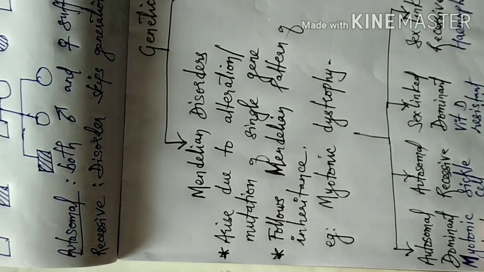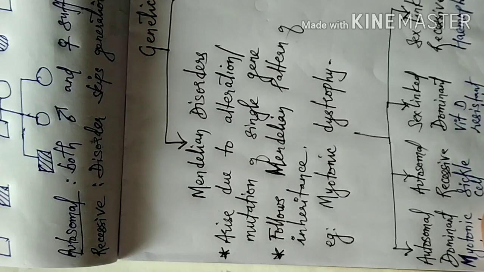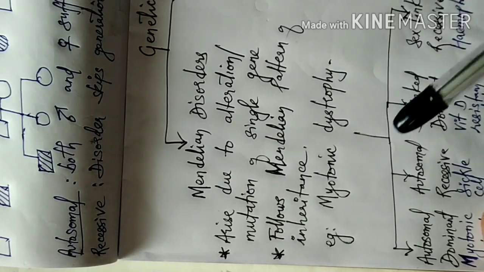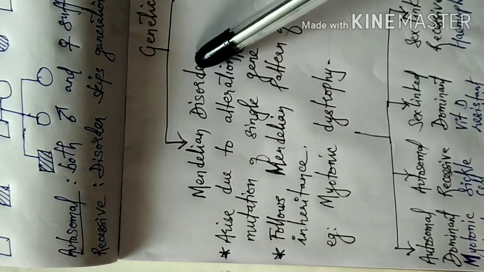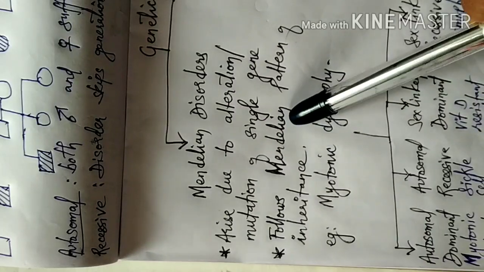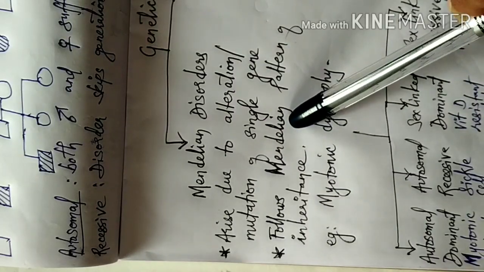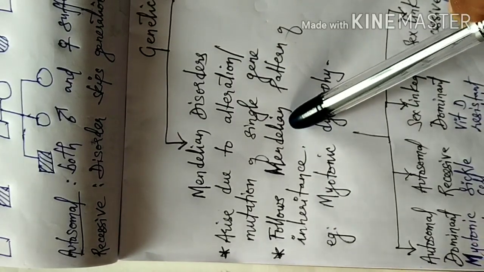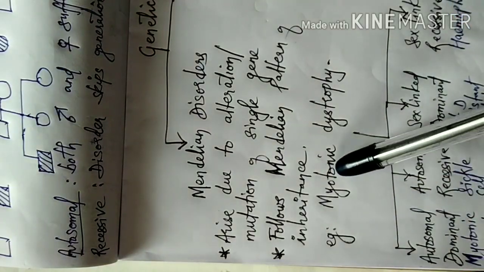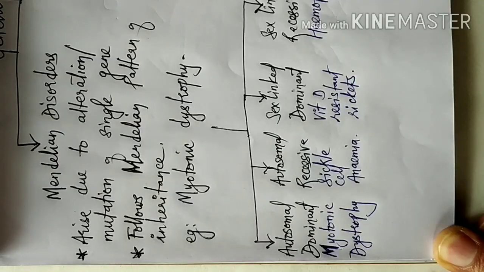So there is mutation taking place in a single gene. Because of this gene mutation, this Mendelian disorder will arise. And why is it known as a Mendelian disorder? Because it follows the Mendelian pattern of inheritance. One such example of a Mendelian disorder is myotonic dystrophy.